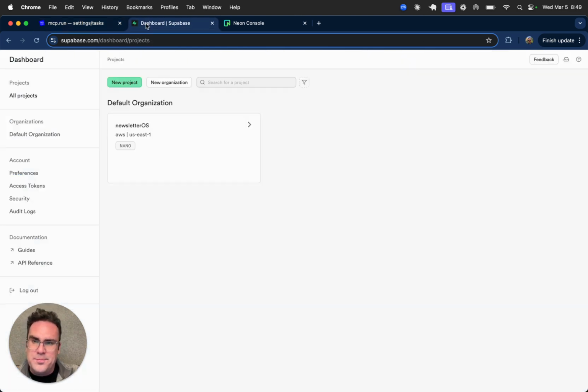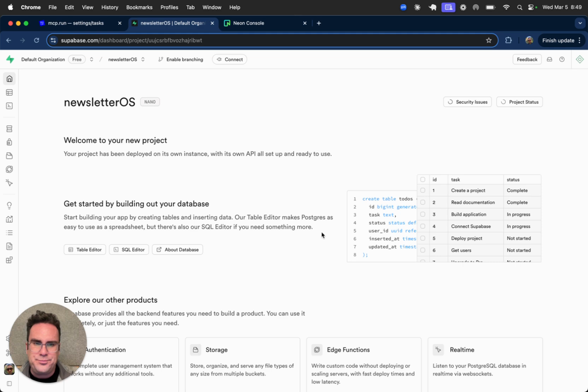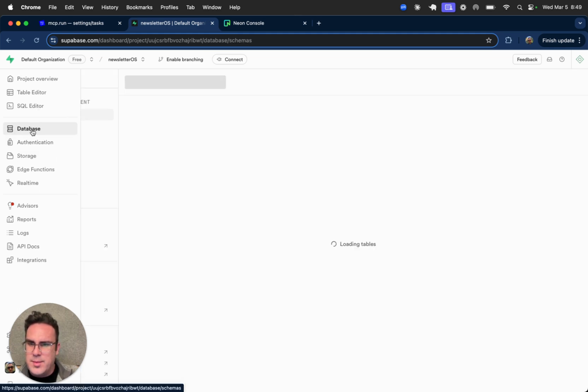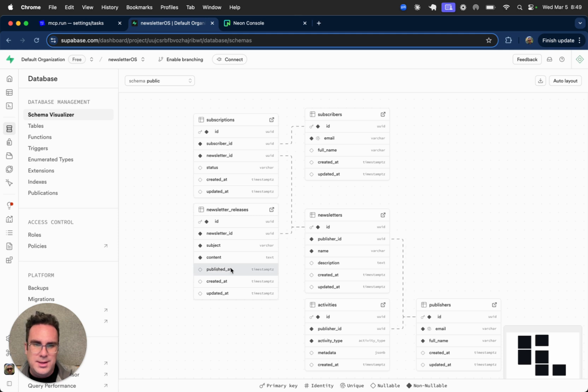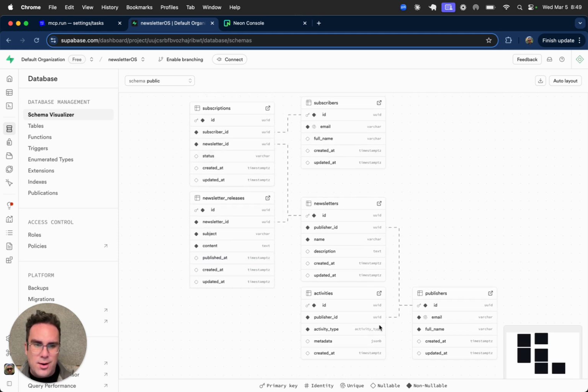Let's go confirm. Sure enough, we now have an organization here called Newsletter OS. And let's see the database. Yes, there it is, folks. We have our schema set up to operate this newsletter publishing platform. Very cool. Nice work, Supabase.